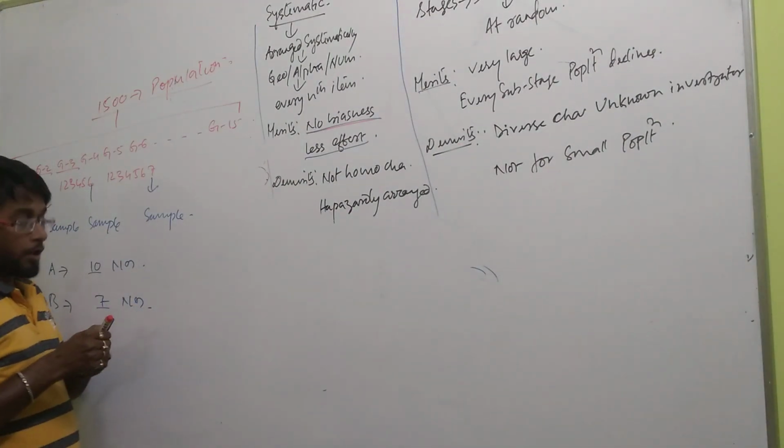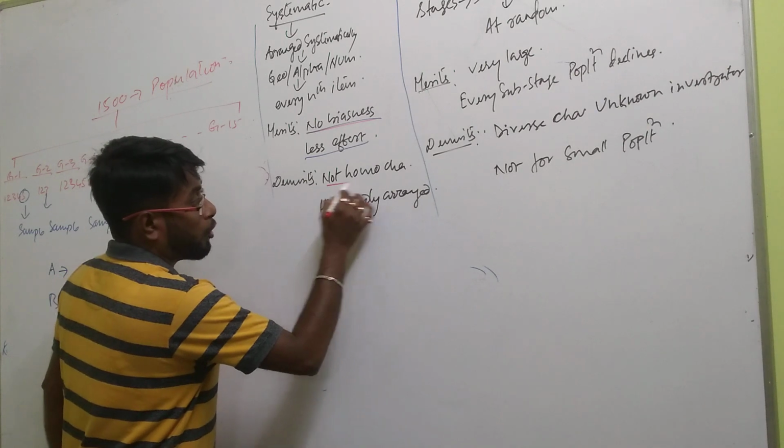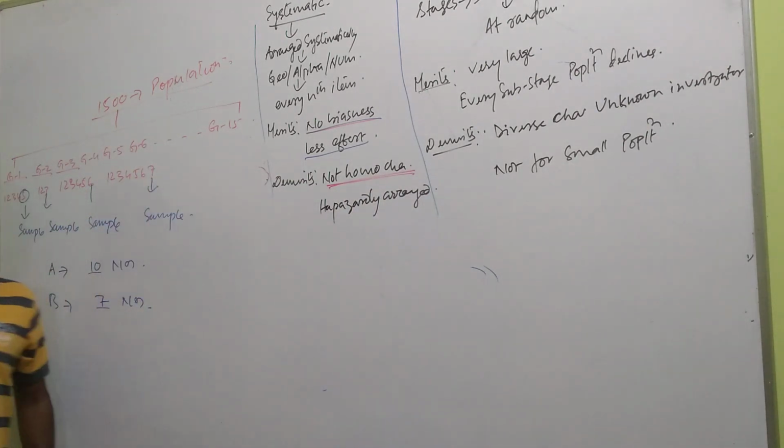Demerits: not good for homogeneous characteristics. That is, if the population has similar characteristics, then this method is not used. If the population has different characteristics, someone is good in this field, bad in that field, that is heterogeneous, then okay.